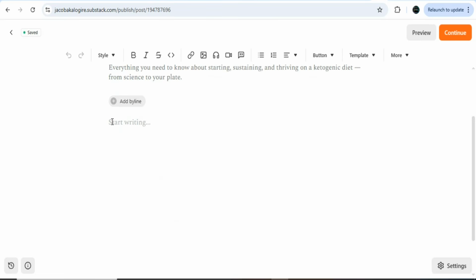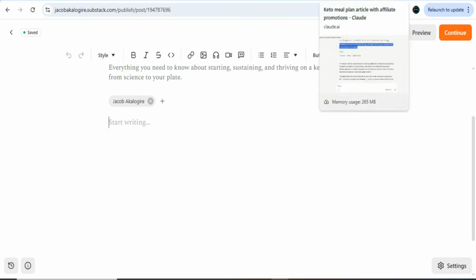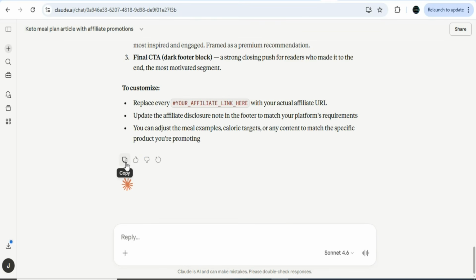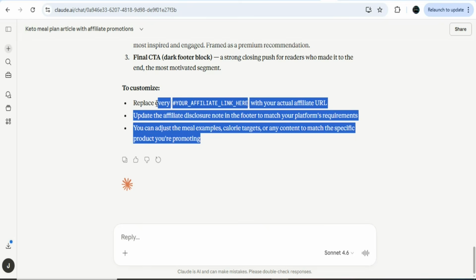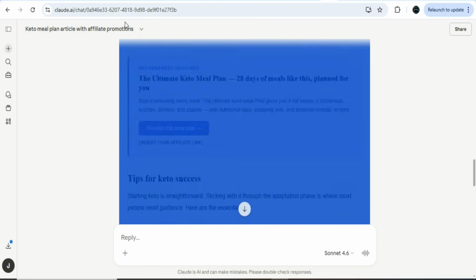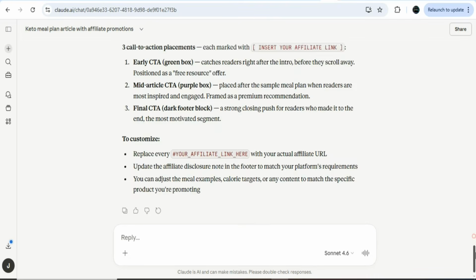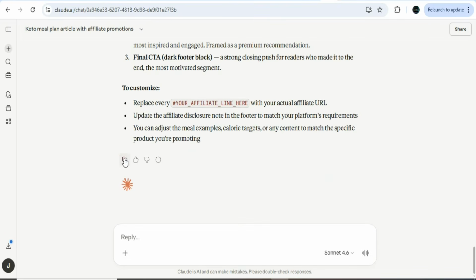Once that is done, the next step is that you have to copy the entire article and then paste it right here. Highlight and paste your article right here. So just come back on Claude and then copy everything about your article. Just highlight and then copy everything. Or you can click right here, copy, so that you can copy your entire article. If you want, you can also highlight from the bottom up to the last part. Just highlight everything. You can highlight everything and copy. Let me click right here, copy.